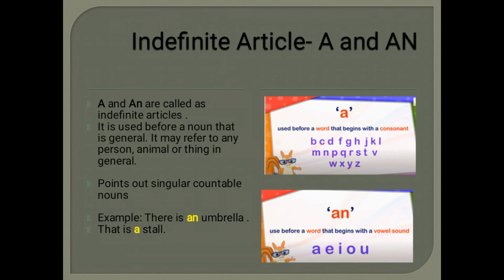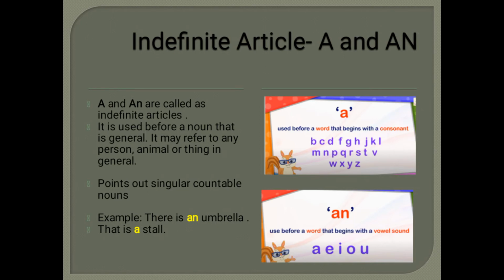First is indefinite article. What are they? A and an are said to be indefinite articles. A and an are called indefinite articles. It is used before a noun, that is, in general. It may refer to any person, place, animal or thing in general. It points to singular countable nouns. And also I've given two important tips to use the indefinite articles a and an.